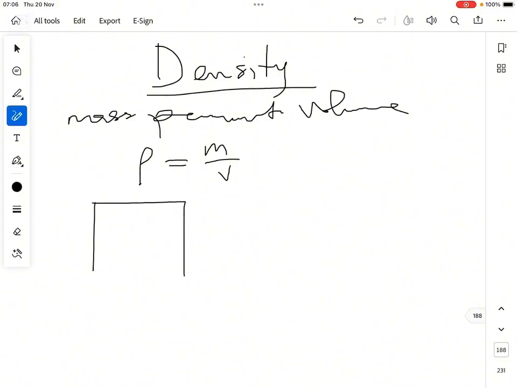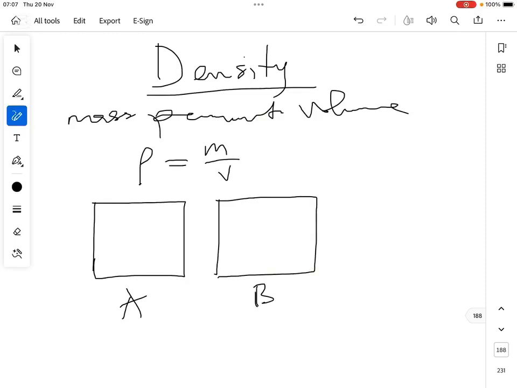For example, let's look at this object, let's call it A, and this other object, let's call it B. Now let's assume that A and B have the same volume, the same dimension. And A has 1, 2, 3, 4, 5, 6, 7 fundamental particles. B has 1, 2, 3, 4.